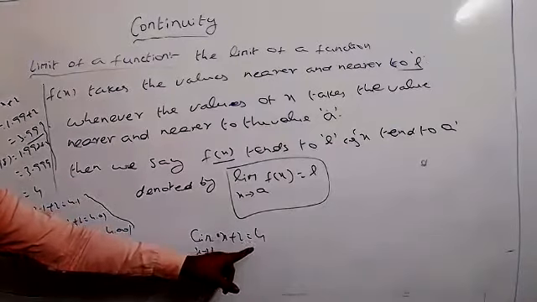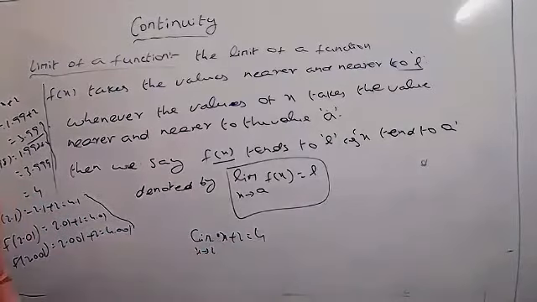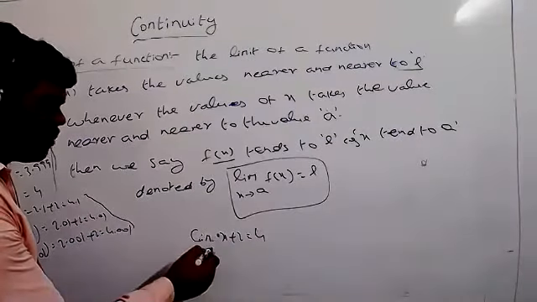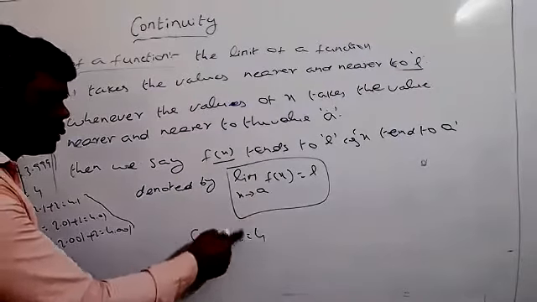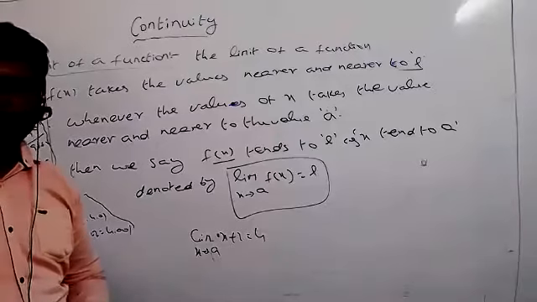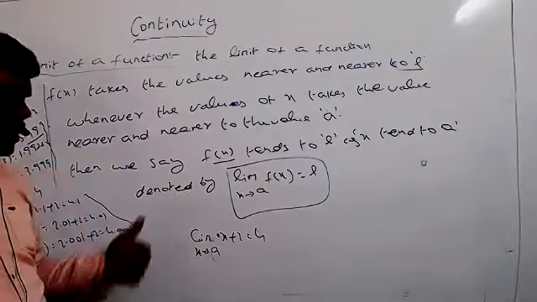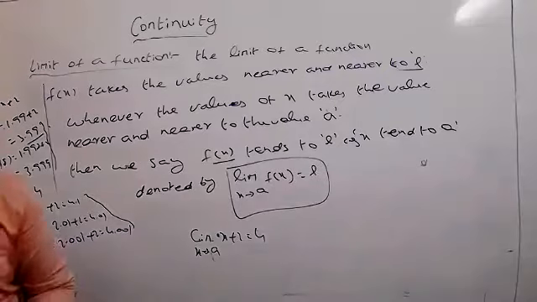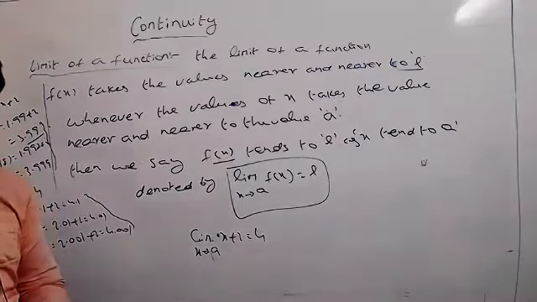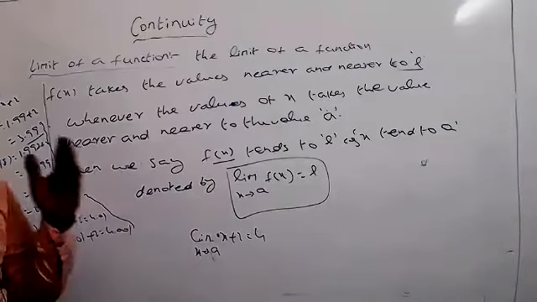Understood now? That is the main reason we are directly substituting x equal to 2 here: 2 plus 2 equal to 4. Suppose whatever is given, x tends to the value of a, the value of a we substitute into the given function. If the function is not defined, we already know a few formulas, and by applying those formulas we get the conditions. Understood now? Why I am telling all this clearly is that you already learned it last year, but once more, just recalling it is a very useful concept for you. Even if you know it, everybody should compulsorily remember it.